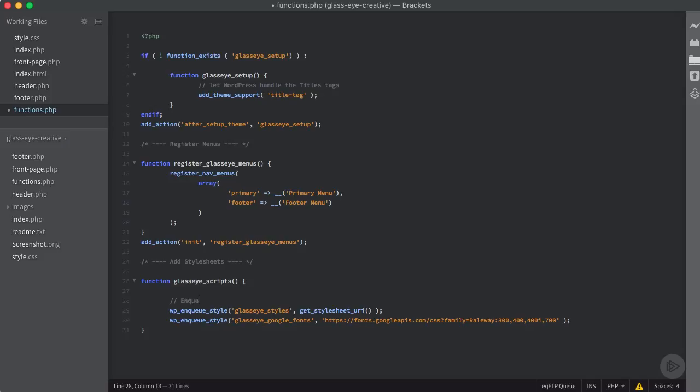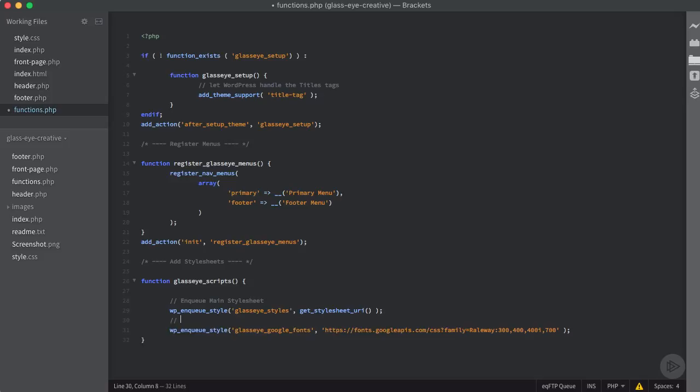So I'm going to say we're going to enqueue the main style sheet, and then we're also going to enqueue the Google Fonts. Maybe you want to specify Raleway. So I'm going to hit Control-S to save here.